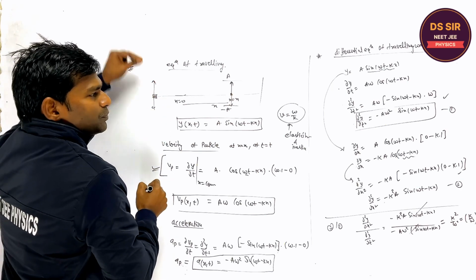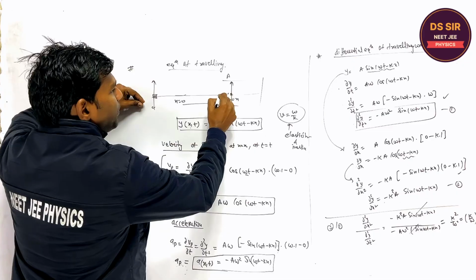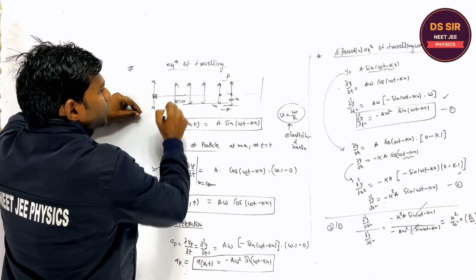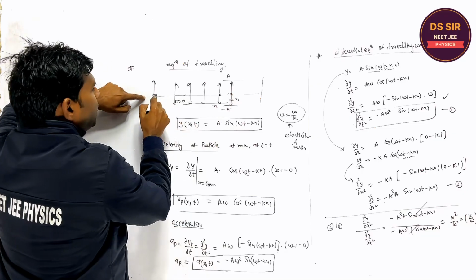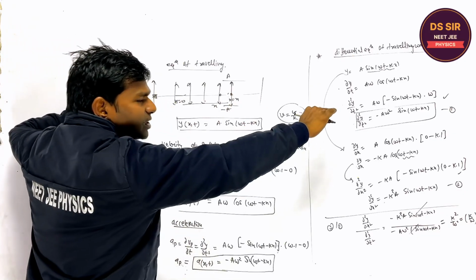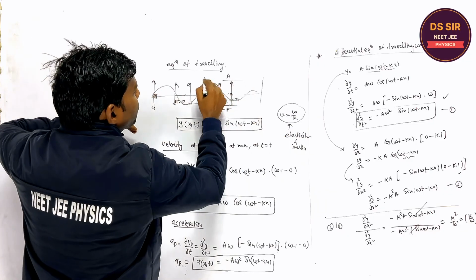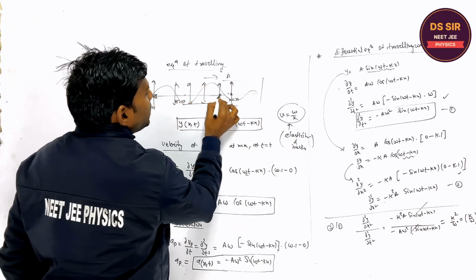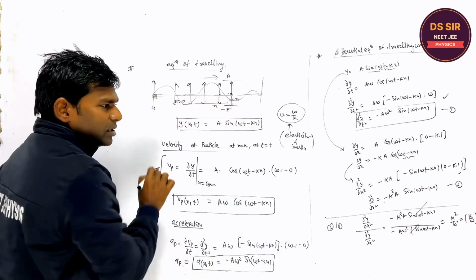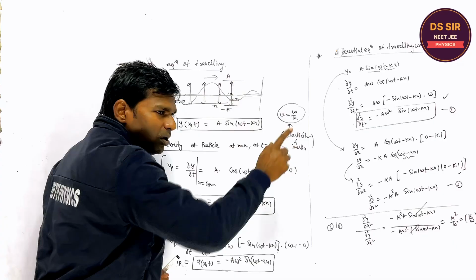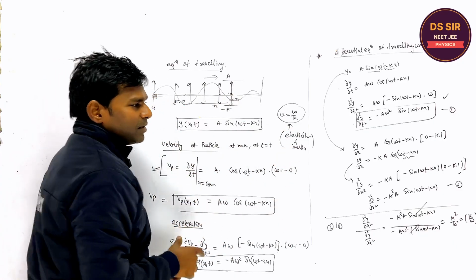Every particle is performing SHM, so their speed depends upon the parameters of the oscillator, but the rate at which the wave is propagating depends upon the string, upon the medium. You understand or not? So the velocity of the particle is different, the speed of the wave is different, right?